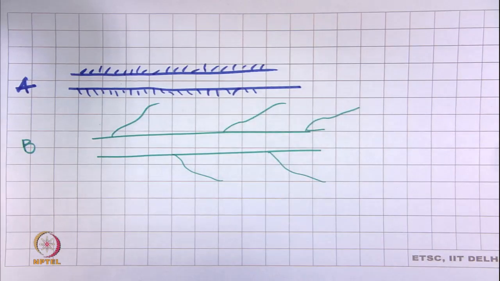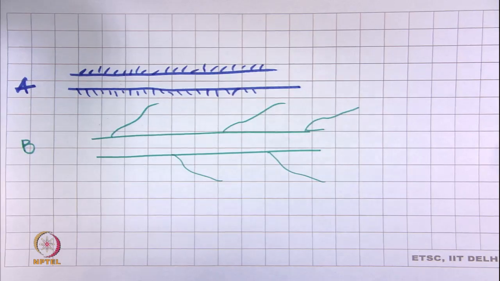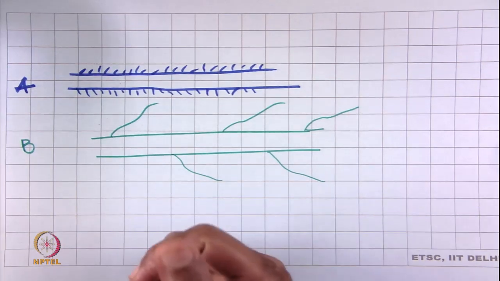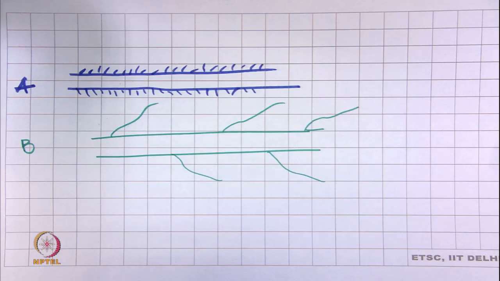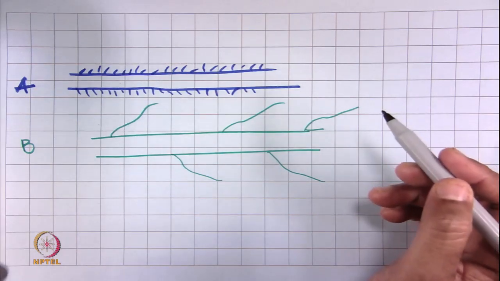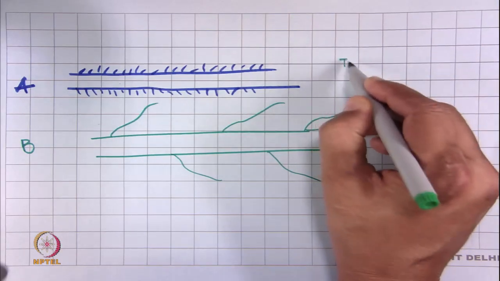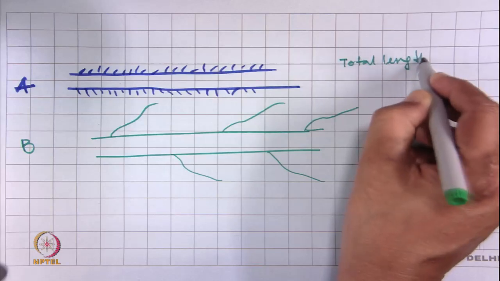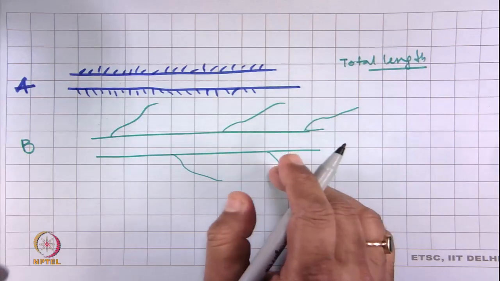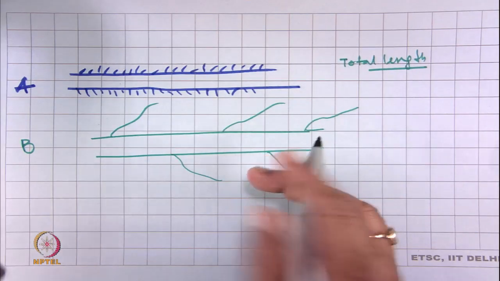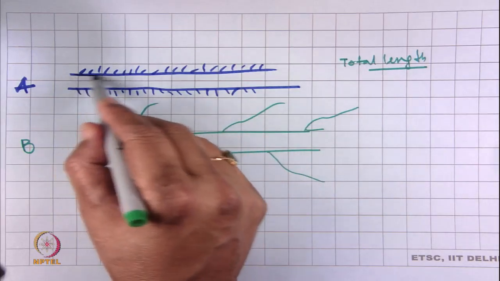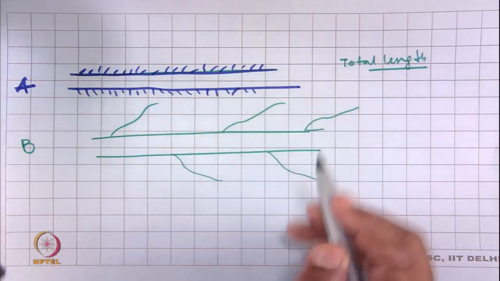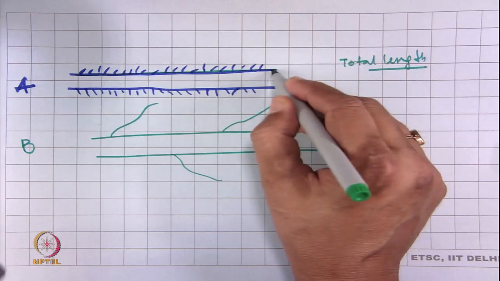Now, as far as the measurement technique is concerned, suppose we try to measure the total length of hair protruding beyond the yarn surface per unit length of yarn.